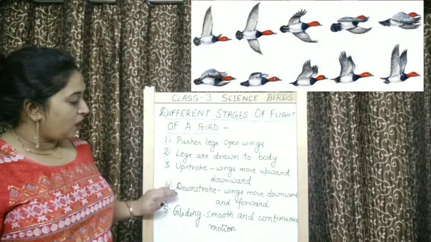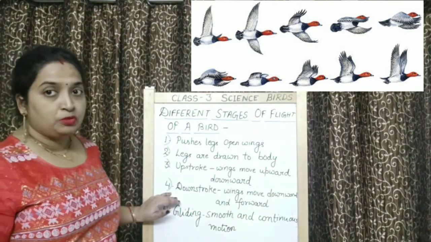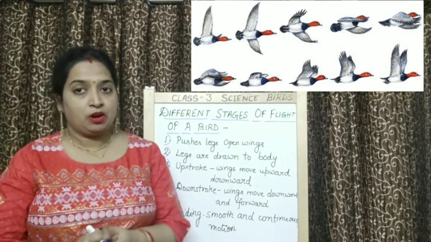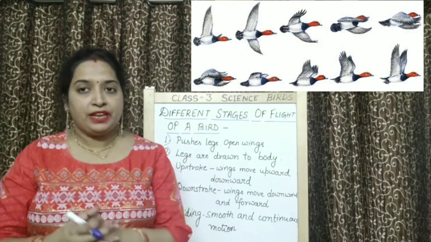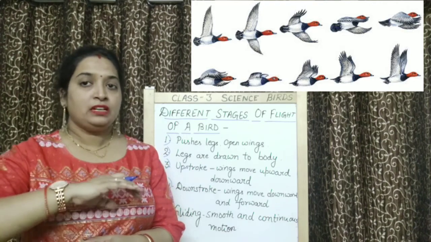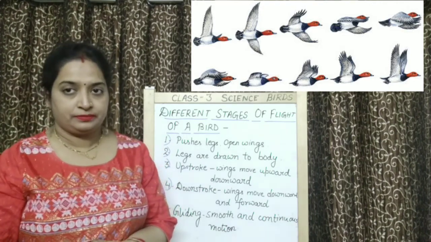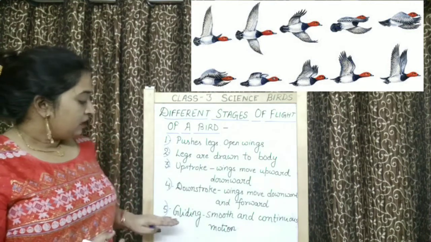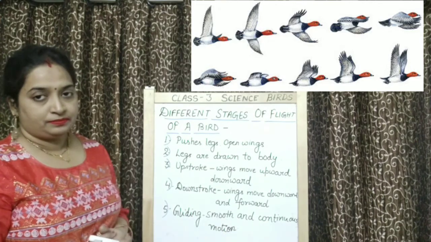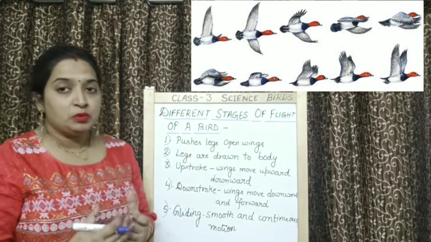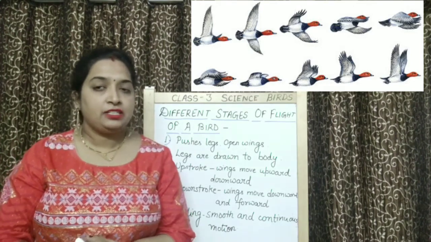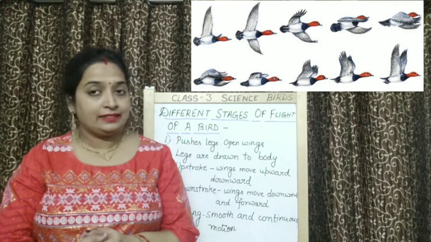These upstroke and downstroke movements help to lift the body of a bird in the air, because the air present below the wings pushes the bird's body to lift in the air and it goes up in the sky gradually. Okay, then after reaching a certain height, birds start gliding. What is gliding? Smooth and continuous motion is called gliding. After reaching a height, birds stop flapping and they start gliding.